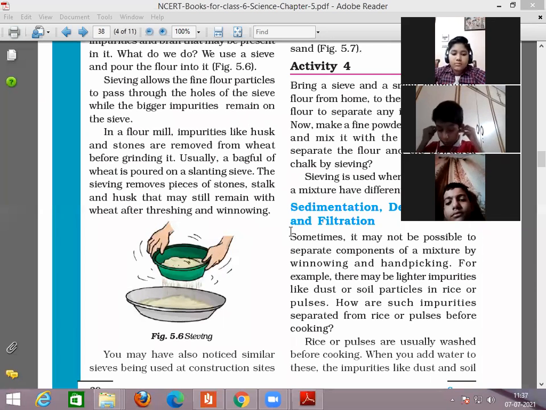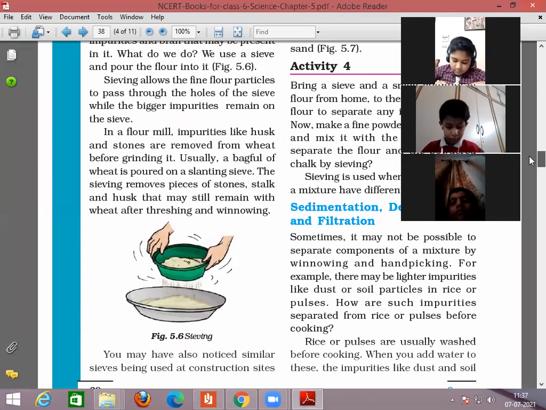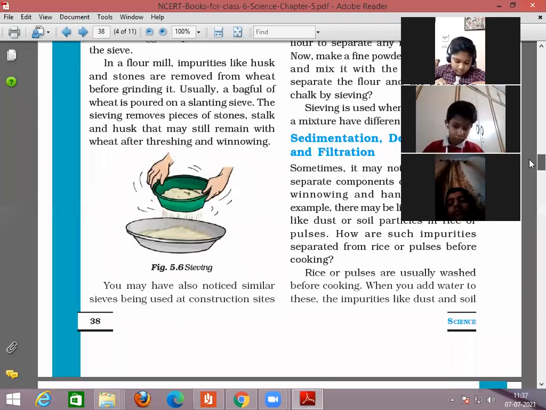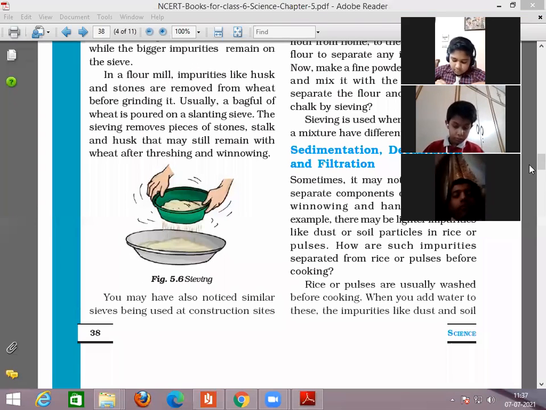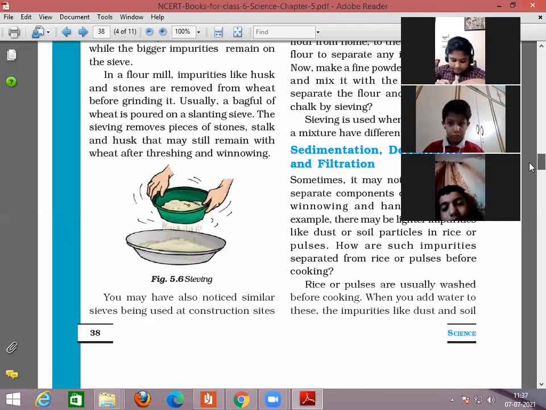Sometimes it may not be possible to separate components of a mixture by winnowing and handpicking, for example dust or soil particles in rice or pulses. How are such impurities separated from rice or pulses before cooking? Rice or pulses are usually washed before cooking.